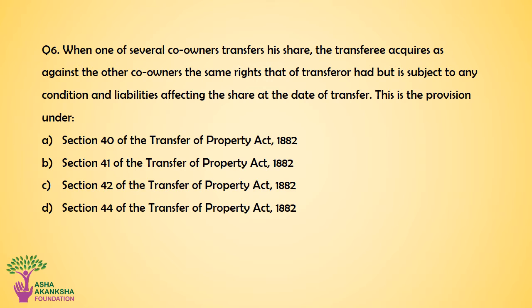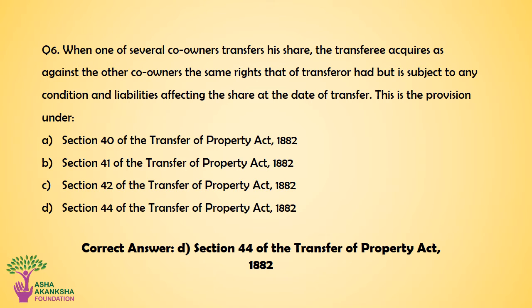Option B, Section 41 of the Transfer of Property Act 1882. Option C, Section 42 of the Transfer of Property Act 1882, or option D, Section 44 of the Transfer of Property Act 1882. The correct answer for this question is option D, Section 44 of the Transfer of Property Act 1882.